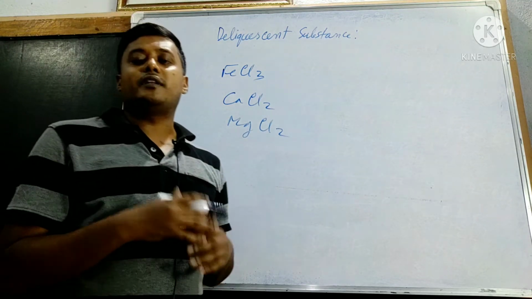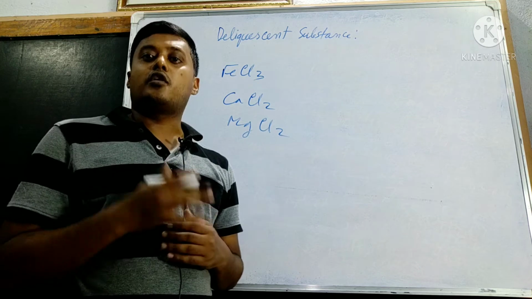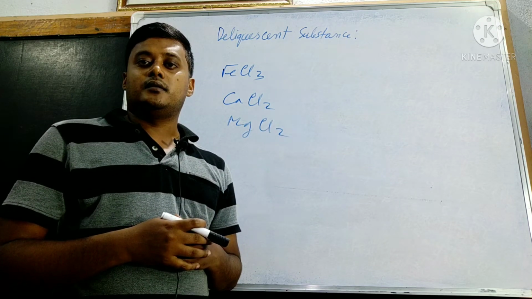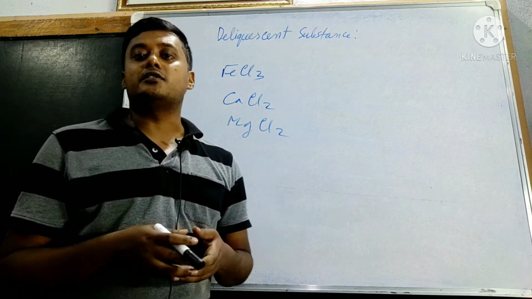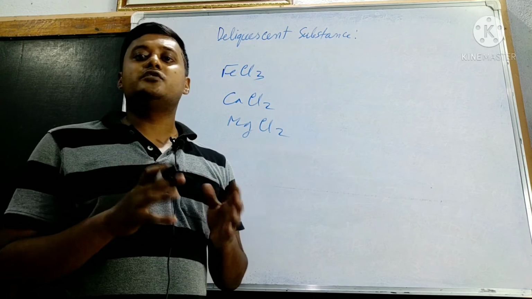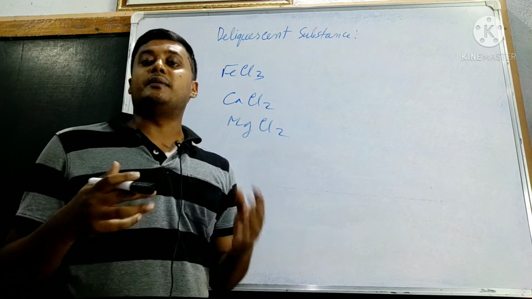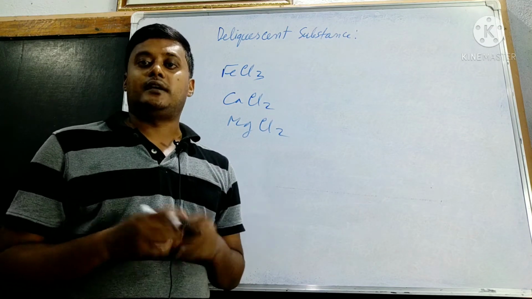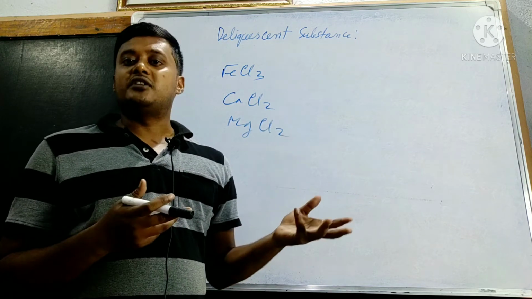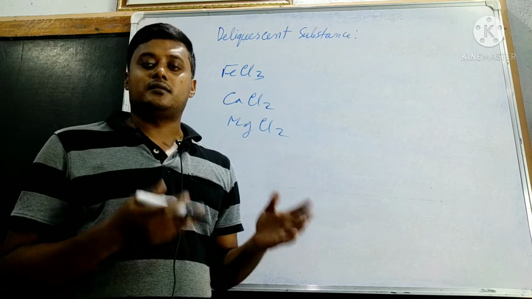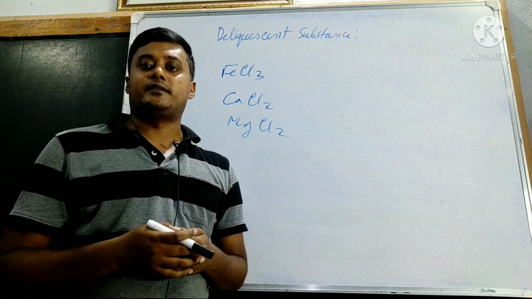Now, one important question. Normal salt or common salt that we use in our house, NaCl, is not a deliquescent substance, but in the rainy season it becomes watery. Why?